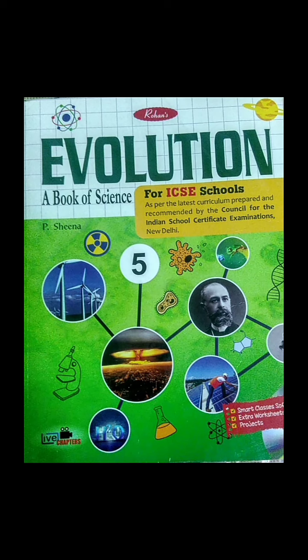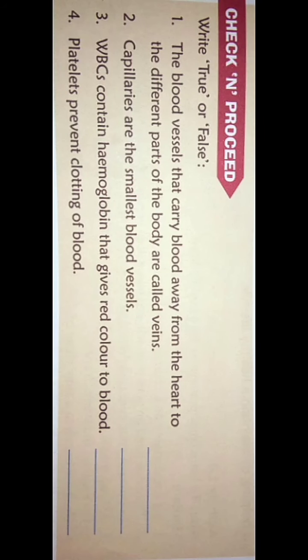So in the previous class I had explained lesson 1, that is the circulatory system. I have explained each and everything properly through videos and notes. I hope all of you understood it properly. Now we will try to find out the answers of the given exercise. First all of you just look at the book. Check and proceed is there from lesson 1.